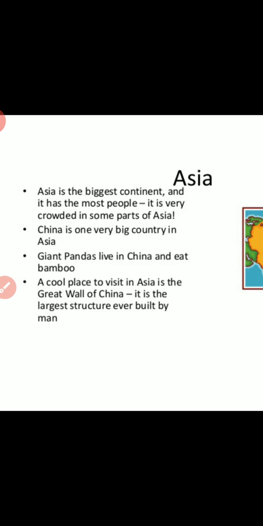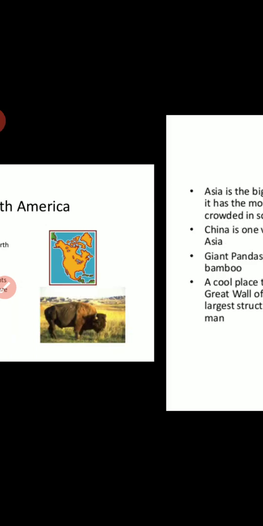So China is one very big country in Asia, and giant pandas live in China and they eat bamboo. The bamboo is the main food of the pandas. A cool place to visit in Asia is the Great Wall of China, and it is the largest structure ever built by man. Understood?